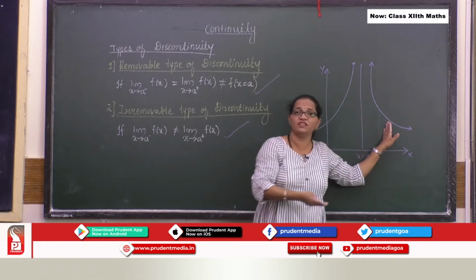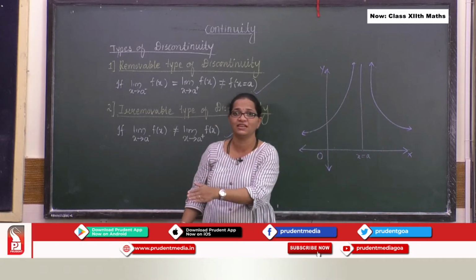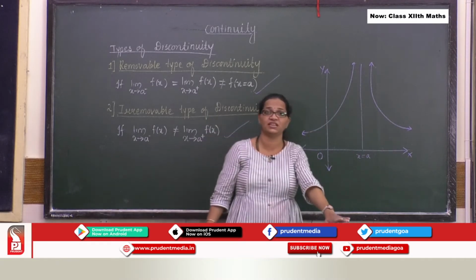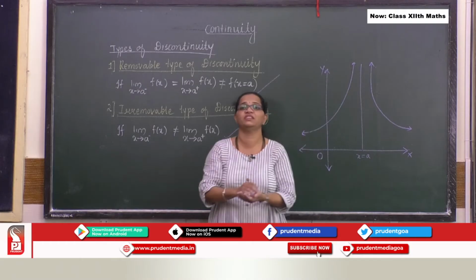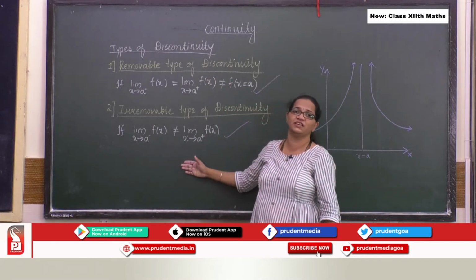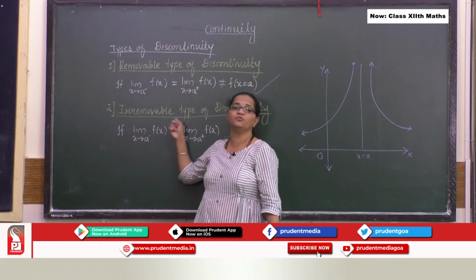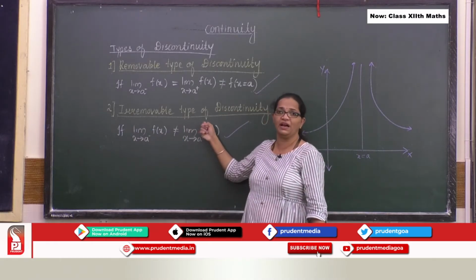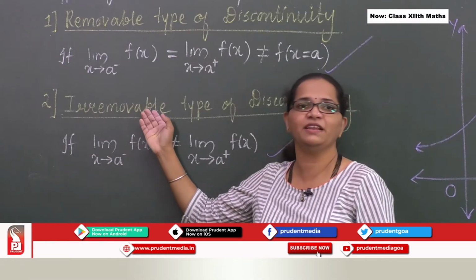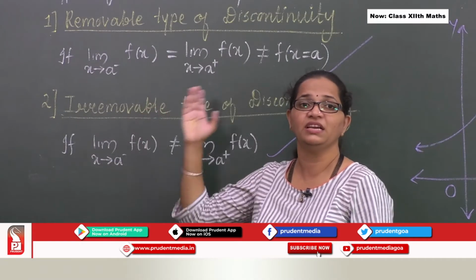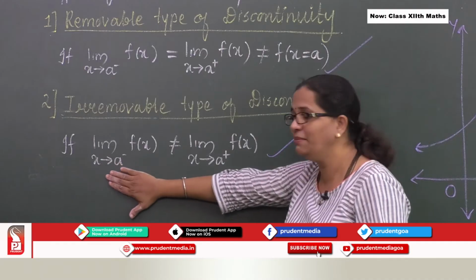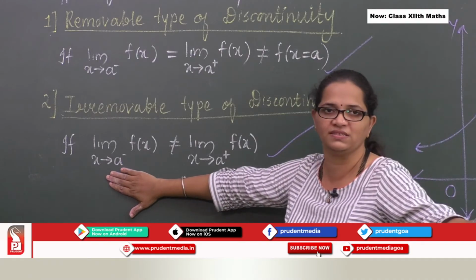So by observation you can say the given function is discontinuous. Now the question is what kind of discontinuity it is. So it is here irremovable kind of discontinuity, just because the limit itself does not exist.